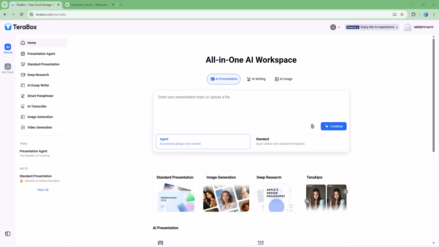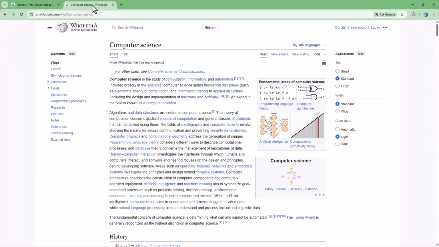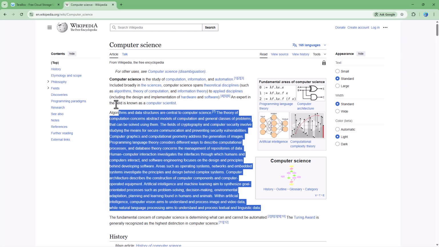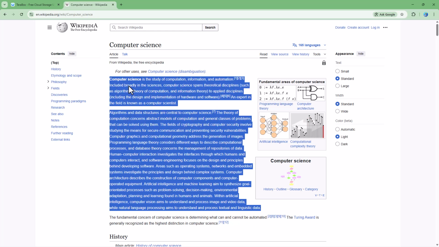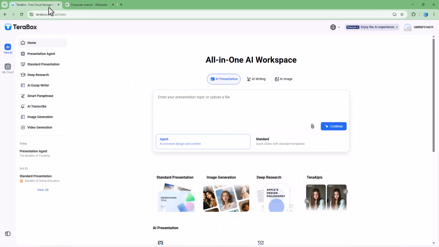So using the AI that is available in Terabox, you can also easily go ahead and paraphrase the content as you wish. For example, over here in Wikipedia, you can see that I have this text regarding computer science. Let's say I'm going to select this right here, copy it, and I want to paraphrase it. In that case, I can go to Terabox now, and then you can see that Smart Paraphrase is